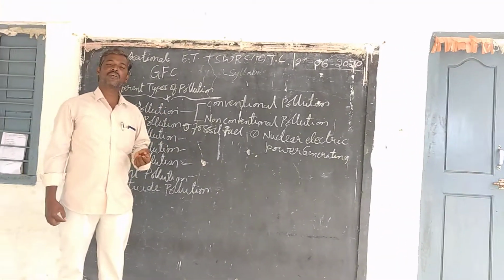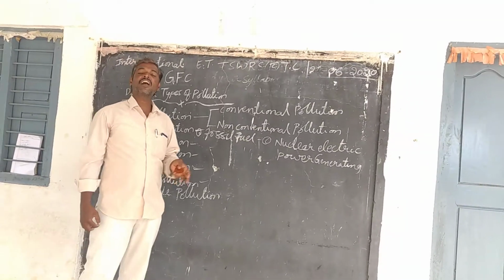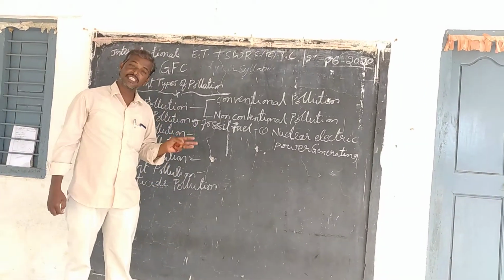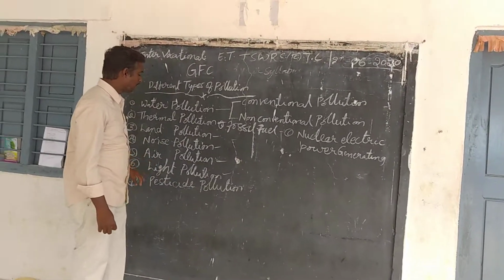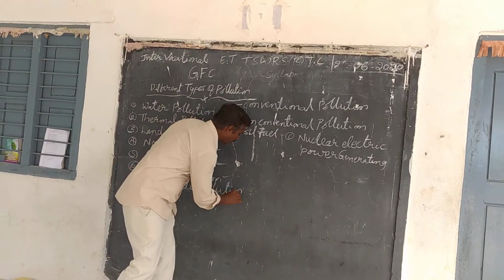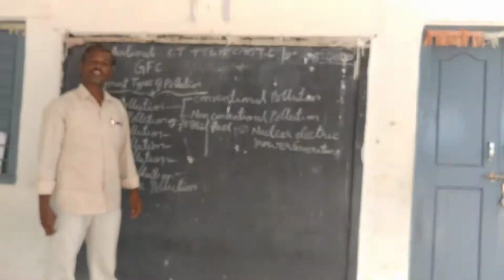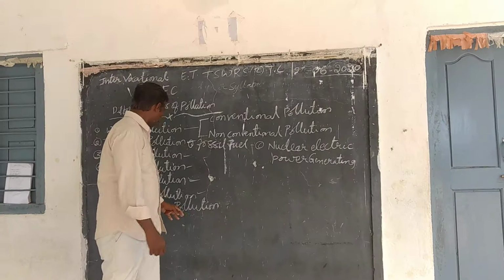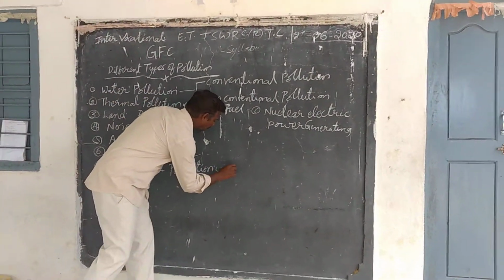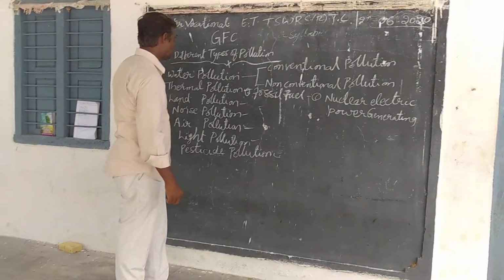The crops are cultivated in 3 seasons, Kharif, Rabi and Zaid. Within 3 or 4 months crops, they are using pesticides. So this is pesticide pollution.